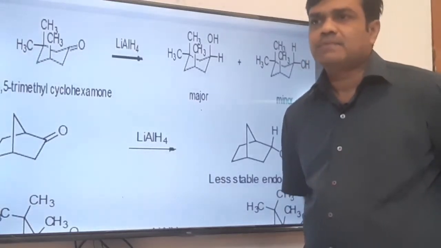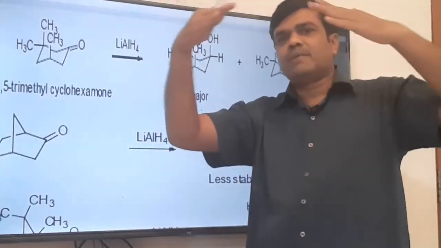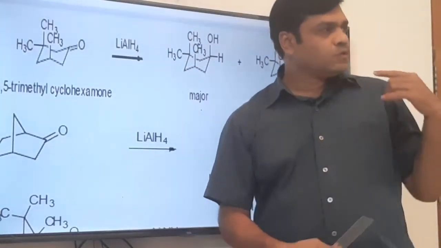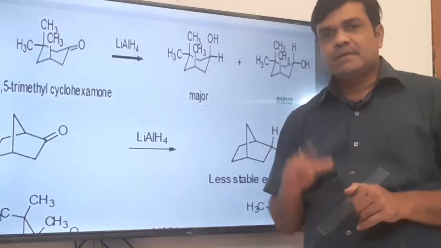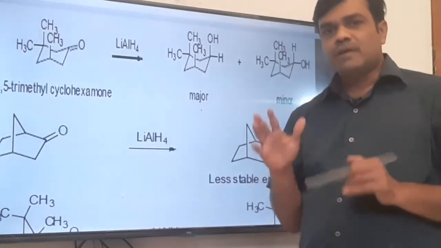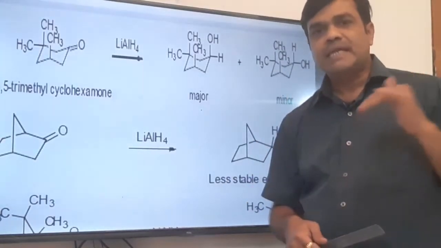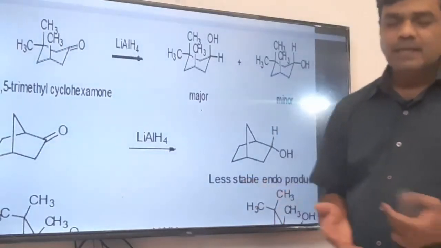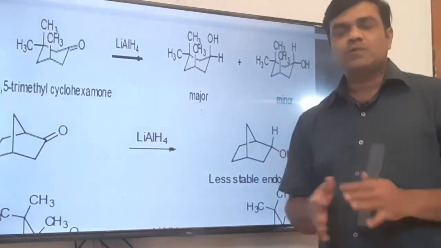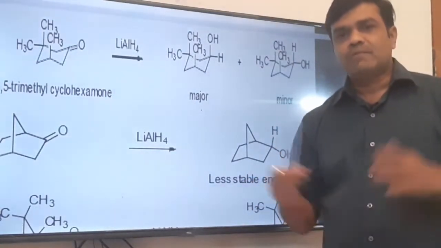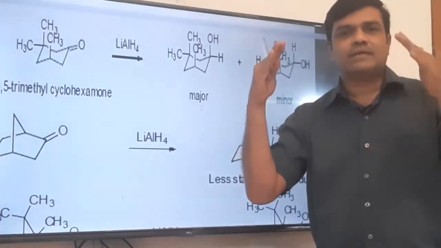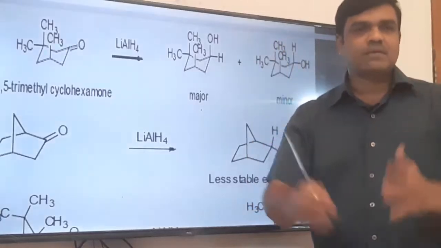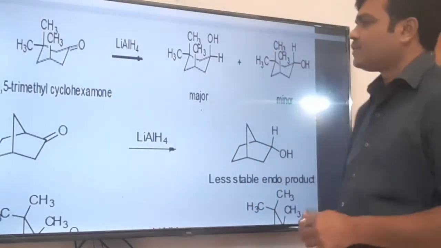It is also called a flagpole interaction or dipole interaction. To avoid that, the OH group will prefer to be on the equatorial position, because at the equatorial position there is no such dipolar interaction. The 1,3-diaxial interaction at positions 1 and 3 occurs at the axial position only, not the equatorial position.